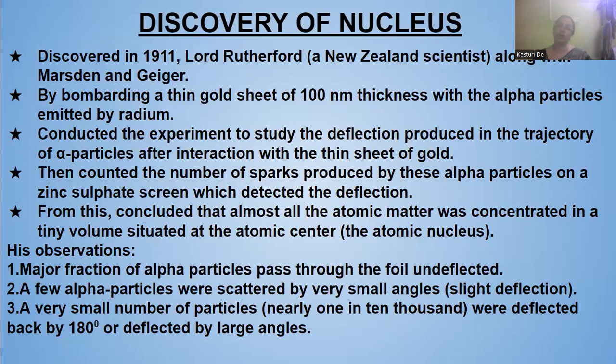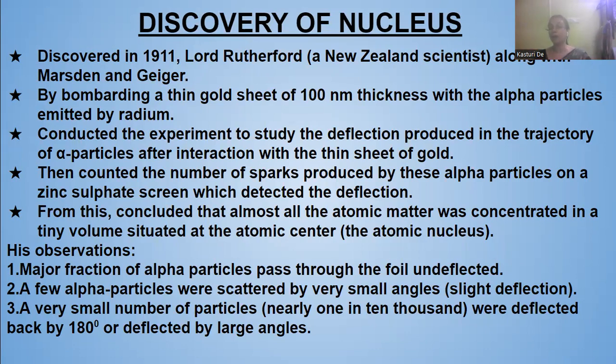Now, the discovery of the nucleus. It was discovered in 1911 by Lord Rutherford, a New Zealand scientist, along with Marsden and Geiger. How did they discover it?